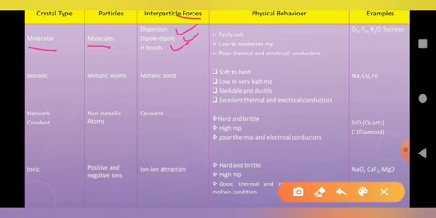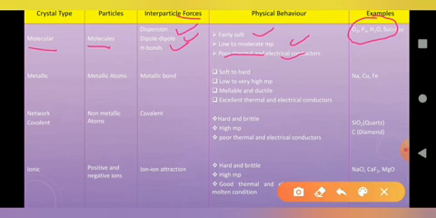And what is the physical behavior of the molecular solid? They are soft in nature, with low to moderate melting point. Melting point is a little bit lower, and thermal and electrical conductivity is poor. There are no free ions or free electrons, therefore conductivity is poor. Examples for molecular solids are solid O2, solid phosphorus P4, solid H2O, ice, and sucrose.